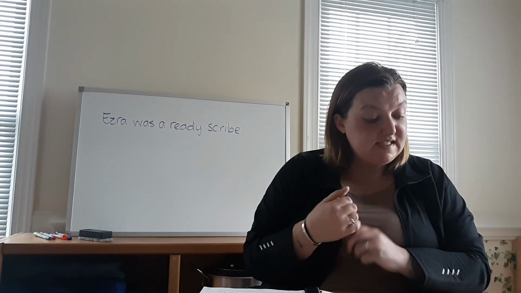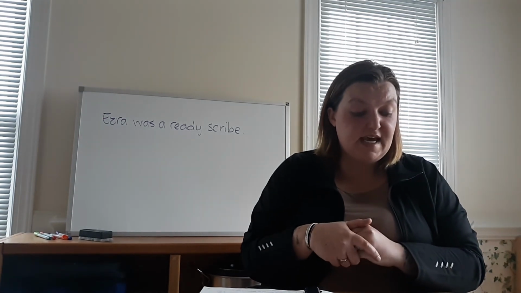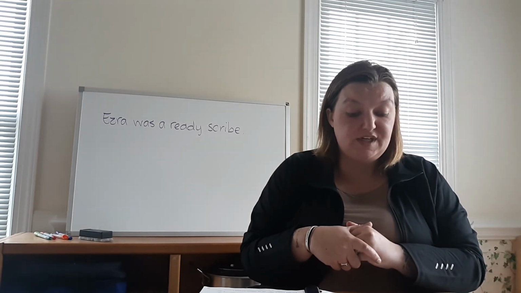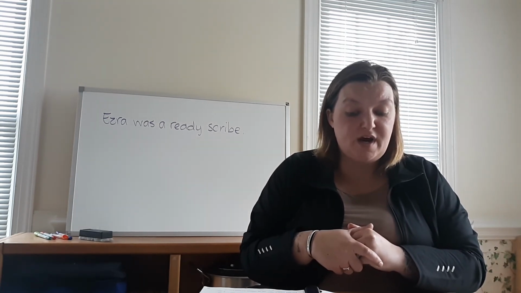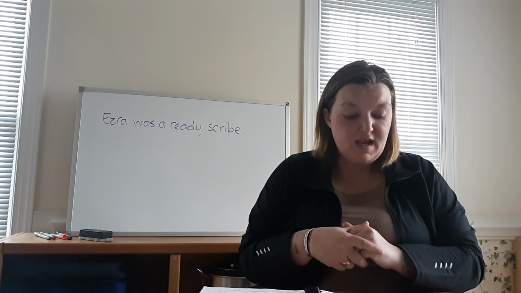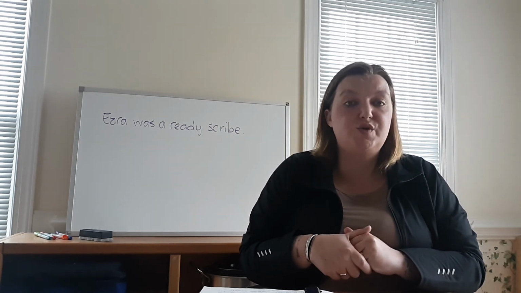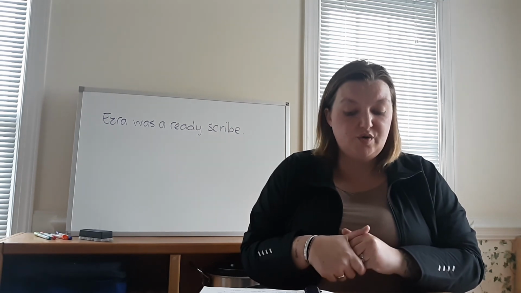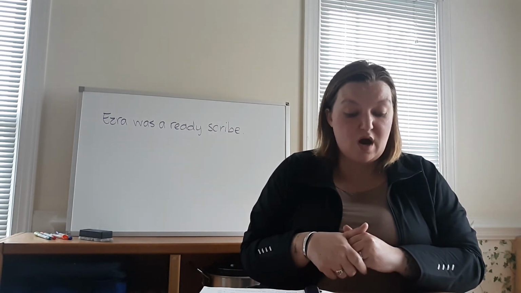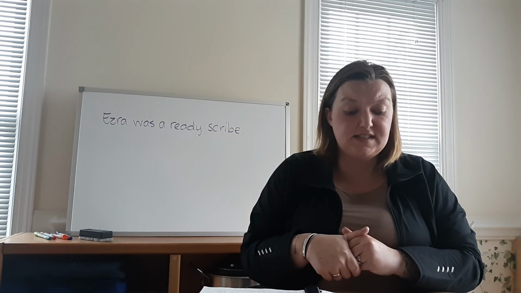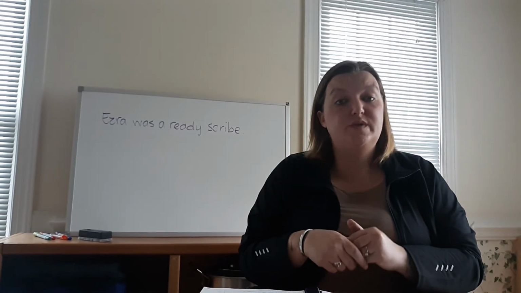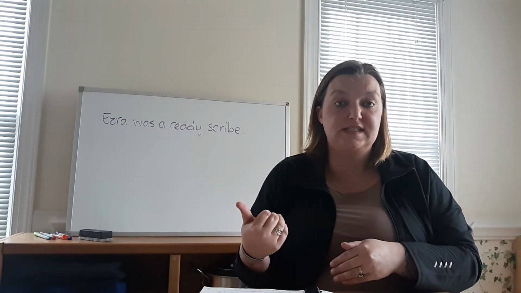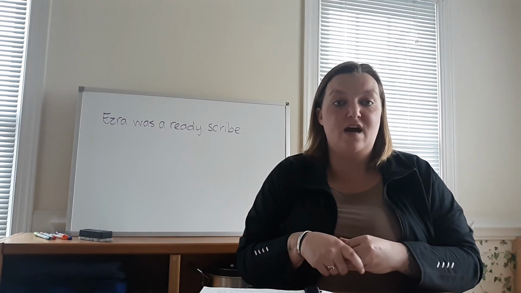For this page, I want you to do exercise A, 1 through 5. And that says underline the direct objects and draw a box around the objective complements. And then exercise B, also do 1 through 5. Underline the direct objects, circle the indirect objects, and draw a box around the objective complements. For exercise B, you're doing the same thing as exercise A, except they've thrown some indirect objects in there too. So make sure you're looking out for those.